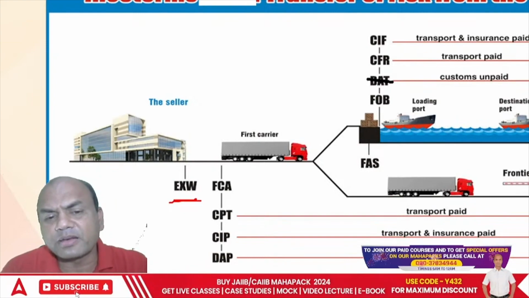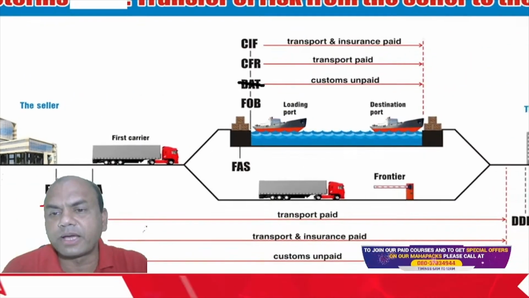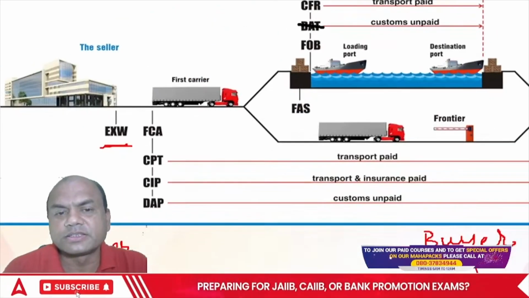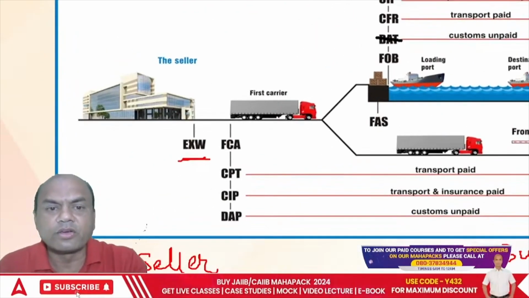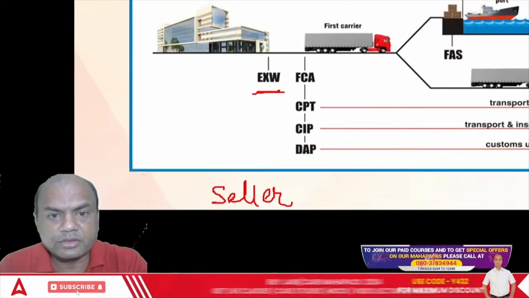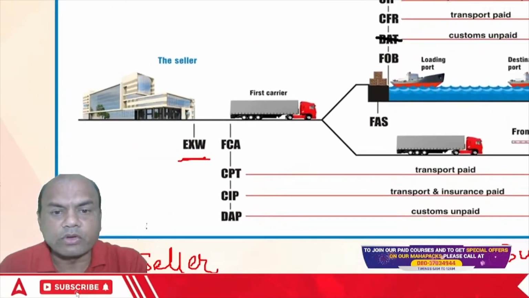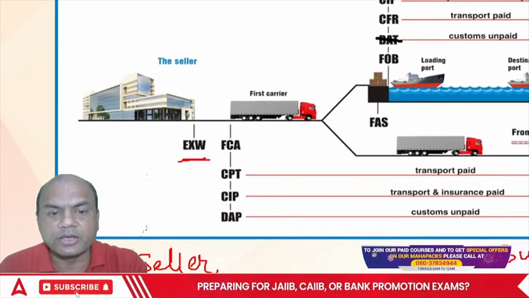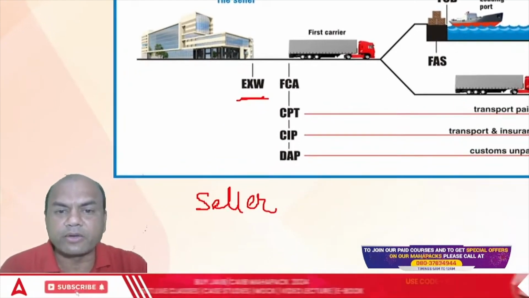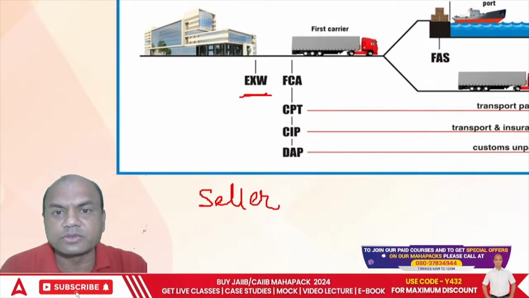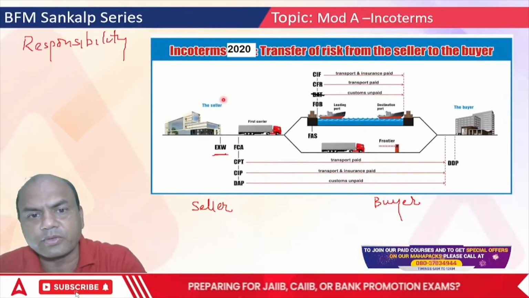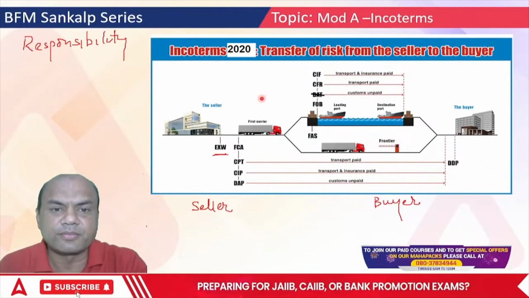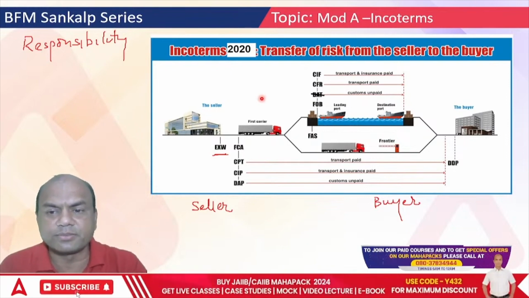Then comes a bit higher one. Now the buyer is in, let's say, the USA, and the seller is in, let's say, India. In that case, what will the buyer do over here? Let me make this smaller so that you understand. Yeah, now it's simple to understand.